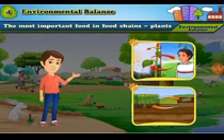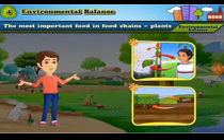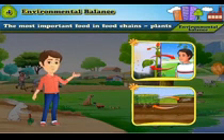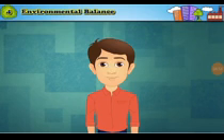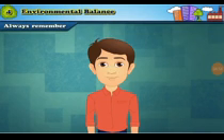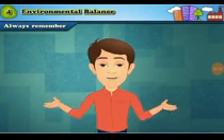Thus, there is interaction between living and non-living things. In nature, when the various cycles in the environment continue uninterruptedly, the environmental balance gets maintained. Always remember, for the existence of living things, it is important that environmental balance is maintained.